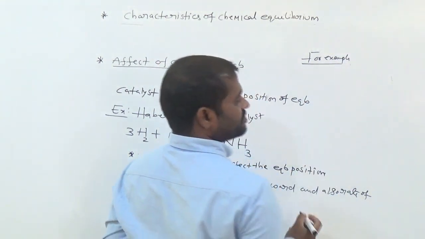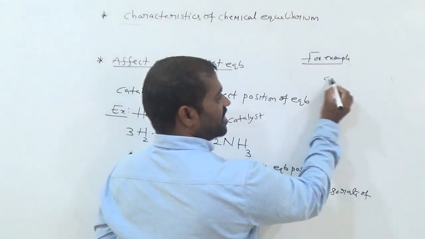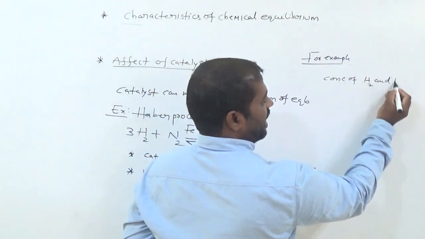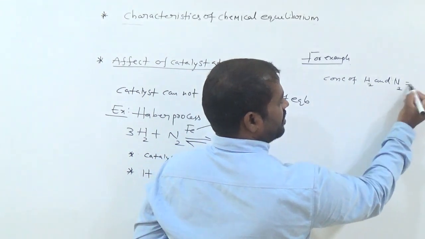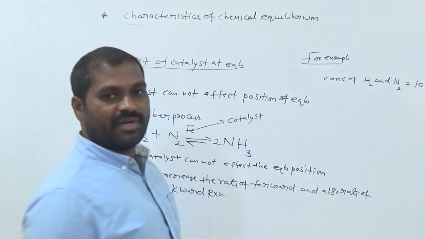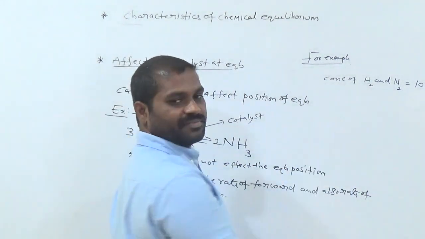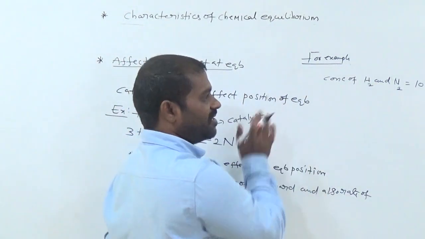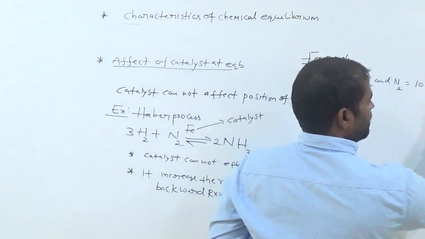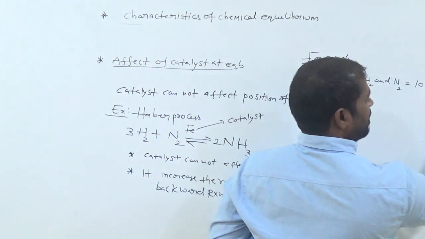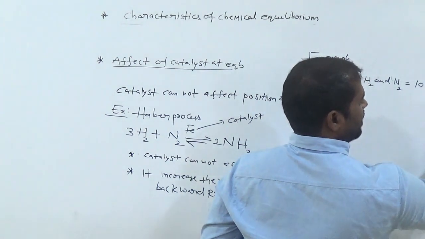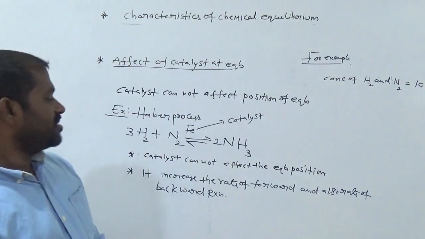For example, here the concentration of H2 and N2 is 10 moles. Suppose 10 moles in the presence of catalyst.